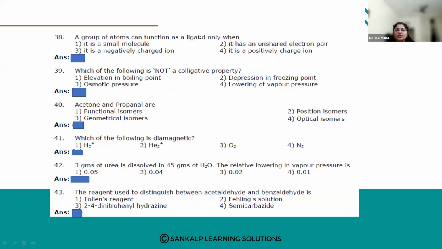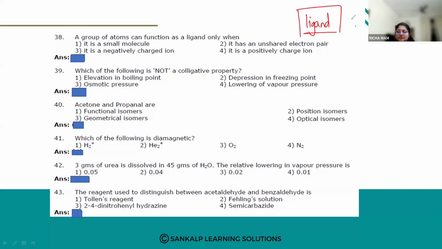A group of atoms can function as a ligand only when it is a small molecule, it has an unshared electron pair, it is a negatively charged ion, or it is a positively charged ion. So when can a group of atoms act as a ligand?